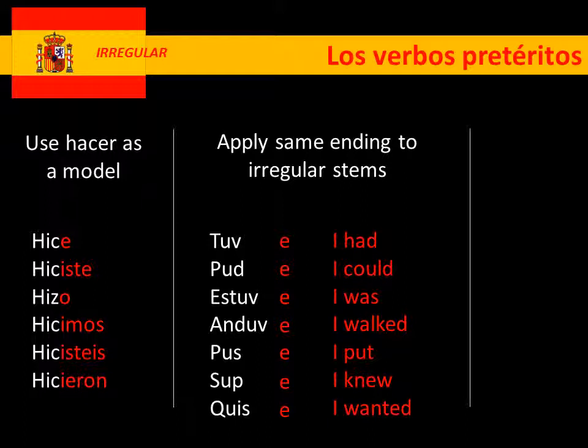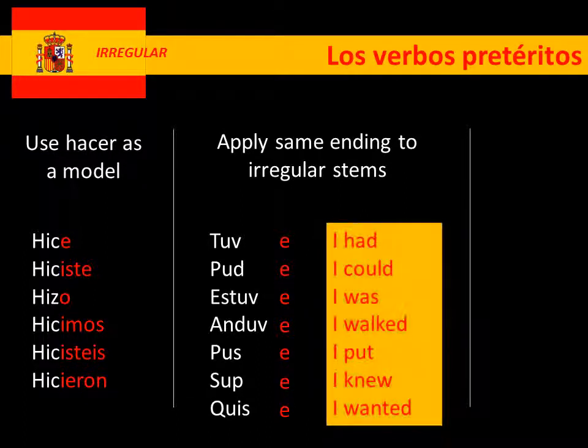Okay, so really important. Use the same endings. You can mix and match, but just make sure these endings for the hacer are used across with these irregular stems. And you do have to just start to learn some of these things. One final tip is this. No accents on the irregulars. So you'll never see an accent on an irregular verb.